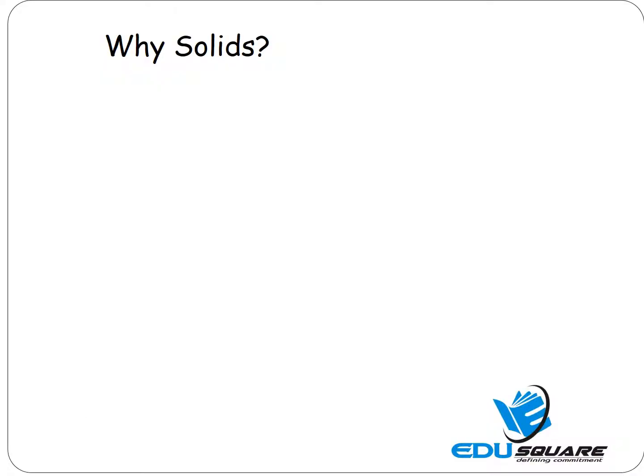The question arises, why only solids? Out of the known elements, 11 exist as gases, 2 as liquids, while the rest are solids. We are all surrounded by a variety of solid objects which differ in size, shape, and also in mass. The metals are the backbone of our industry. With the exception of mercury, all the other metals are solids.